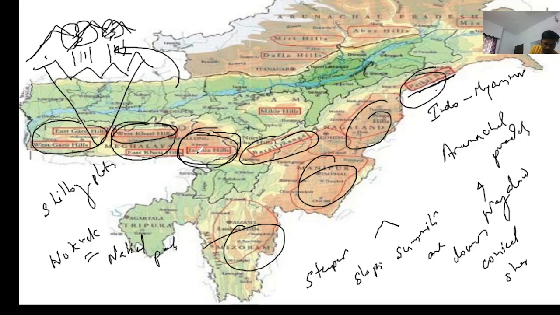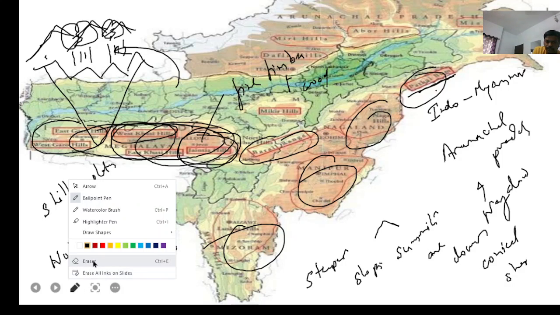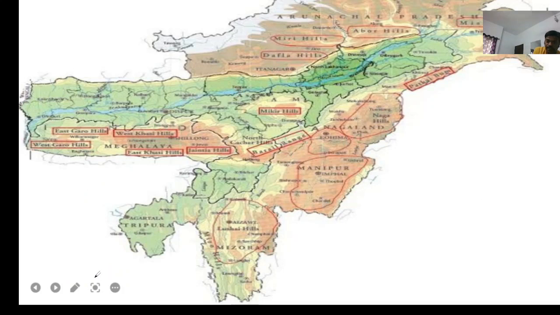Jaintia is known for production of fine timber and goods, isn't it? And all these Garo, Khasi and Jaintia, they are the part of Shillong Plateau, as you can see here, part of Meghalaya, and all these hills are receiving high rainfall, but the Khasi receive the highest rainfall, isn't it?